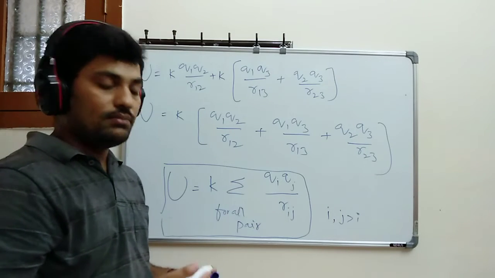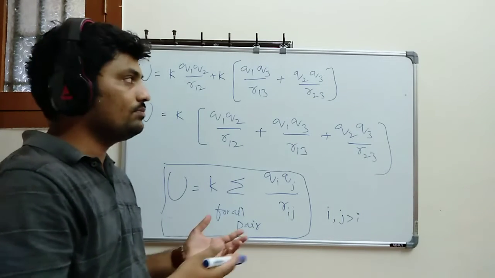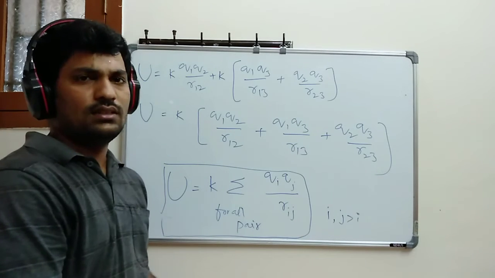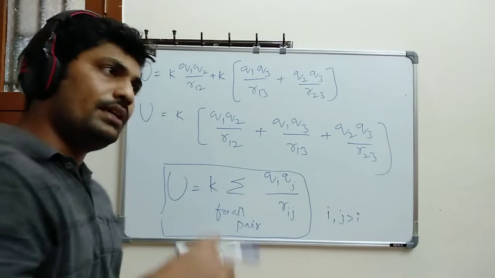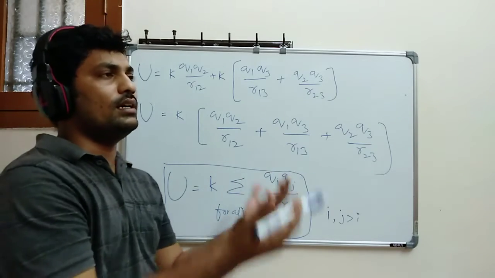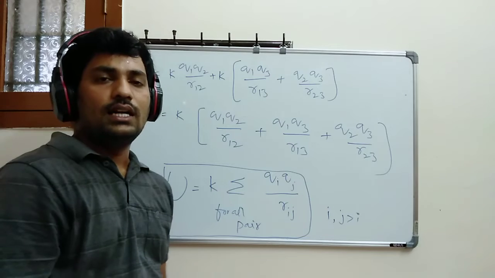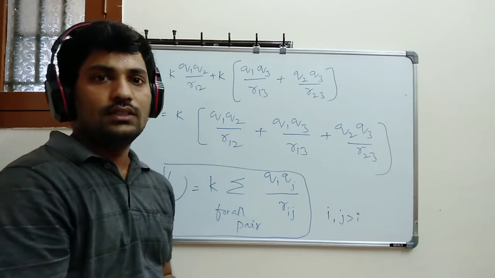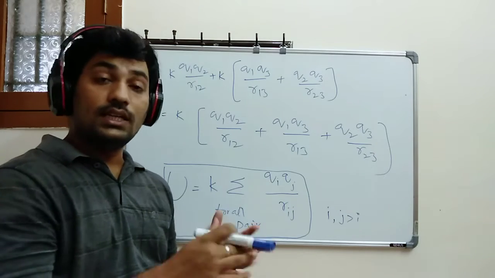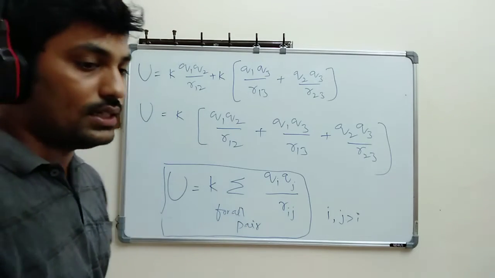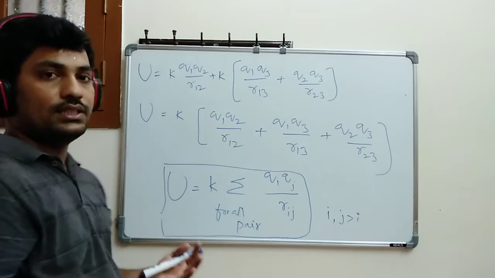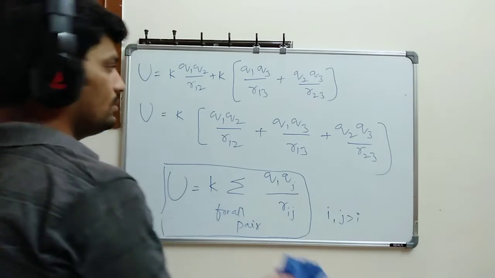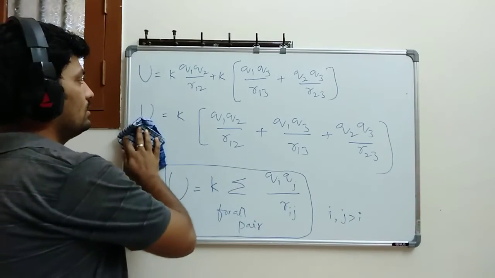In a similar manner you can do it for one more thing. This is for multiple charges. Now let's suppose there is already the existence of an unknown field, and if I bring two different charges one after the other, then what is the potential energy? That expression is very important. I am writing potential energy for two charges in an external field. That's a heading, you can take down these notes.